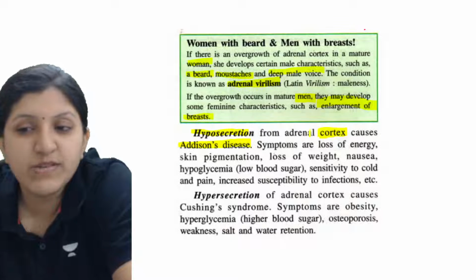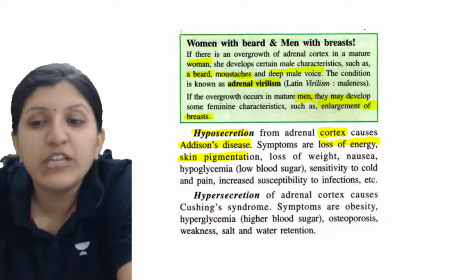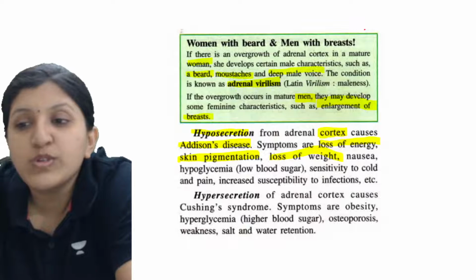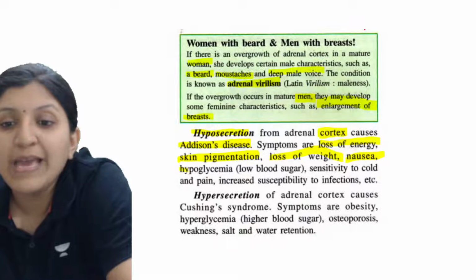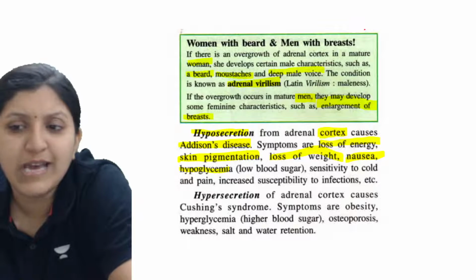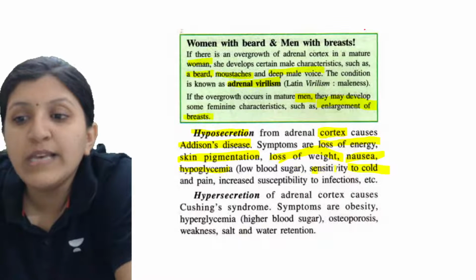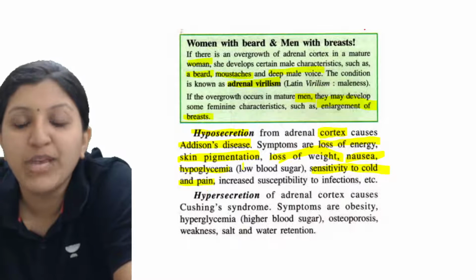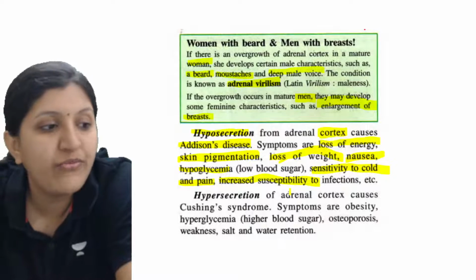Okay, so symptoms being loss of energy, skin pigmentation can be seen, loss of weight, then you can also find nausea, that is a vomiting sensation. Hypoglycemia, very little blood sugar maintenance is done. Sensitivity to cold and pain. So all these are the associated functions, that is sensitivity to cold and pain, and increased susceptibility to infections.